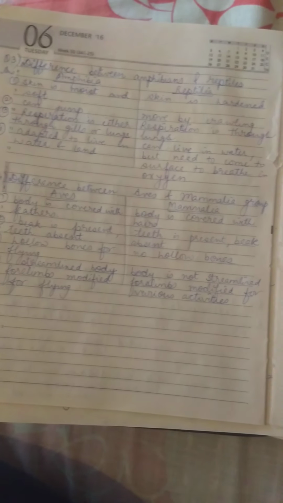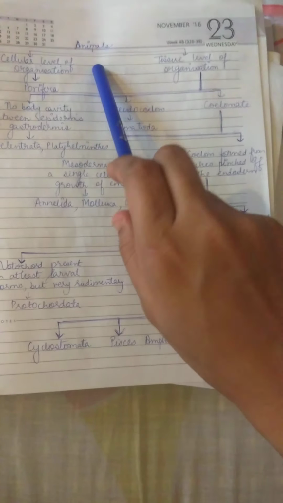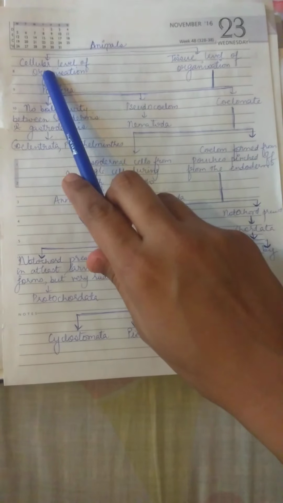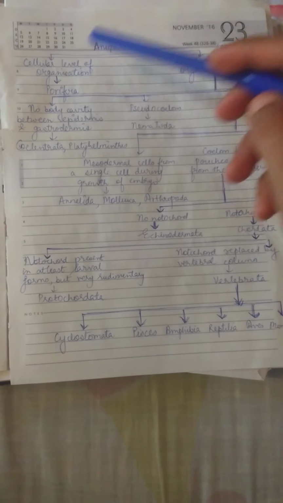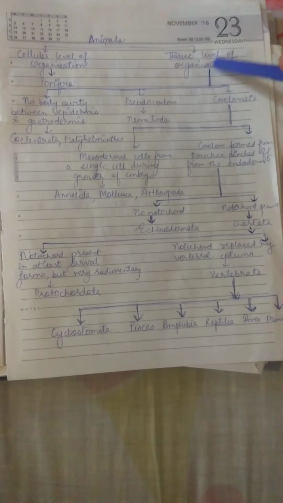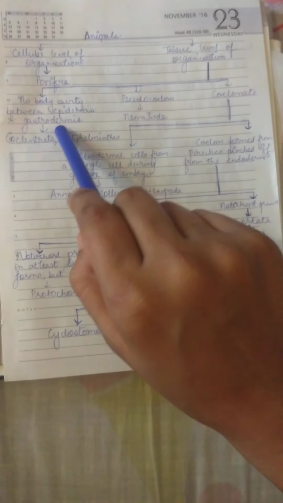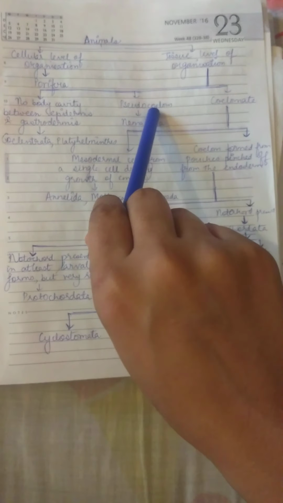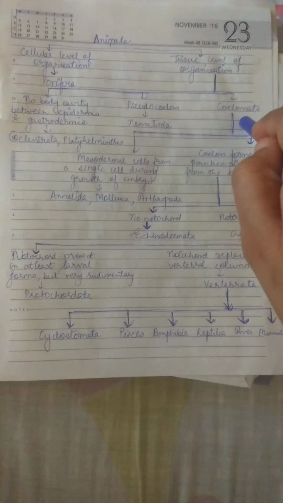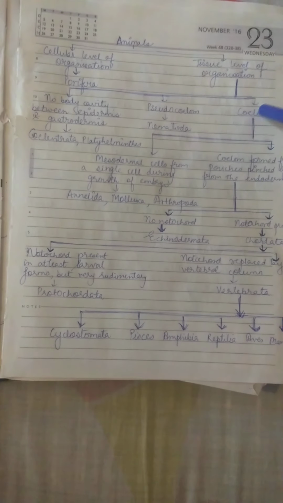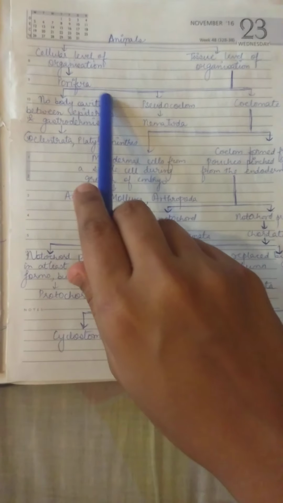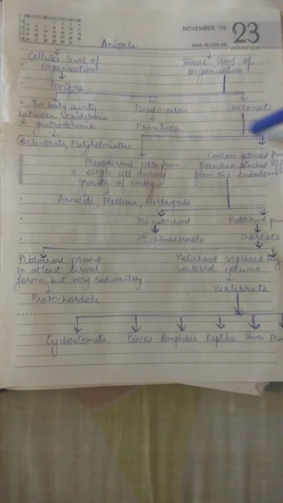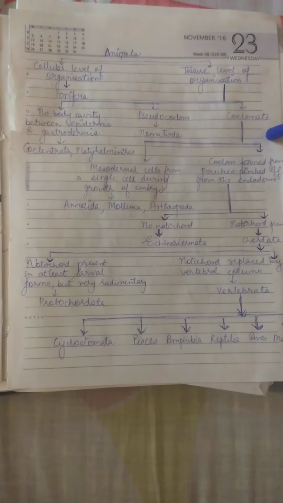So next I'll explain the flow diagram of the animal kingdom. Animals, the cellular level of organization was Porifera. First classification was Porifera, and when cells divided into tissues, no body cavity between epidermis and gastrodermis, pseudocoelom was present, and coelomate. Coelomate means their internal body cavity is there. So Coelenterata, Platyhelminthes have no body cavity, pseudocoelom is Nematoda, and then coelomate.